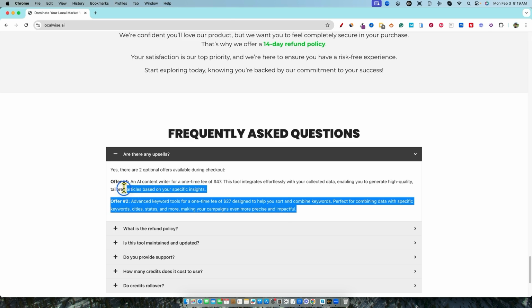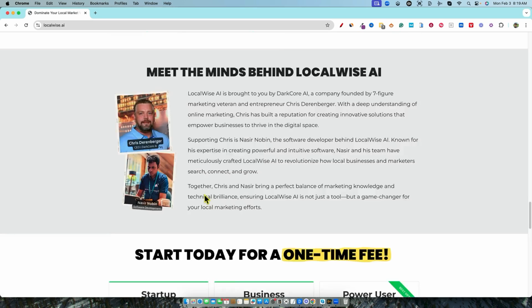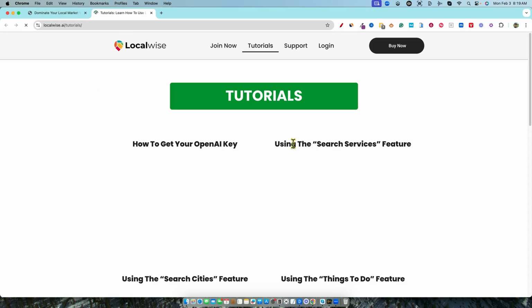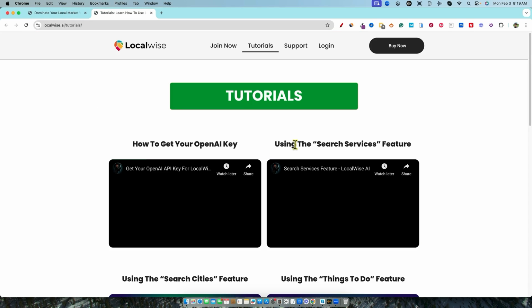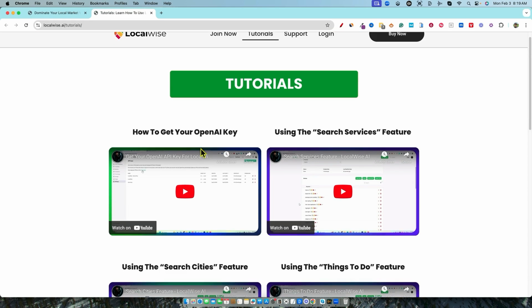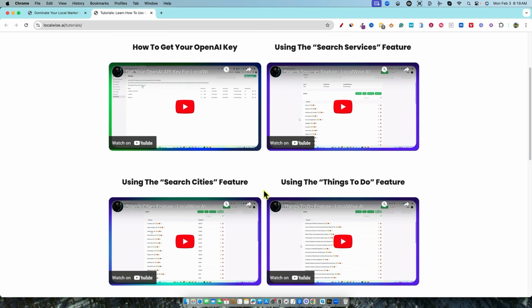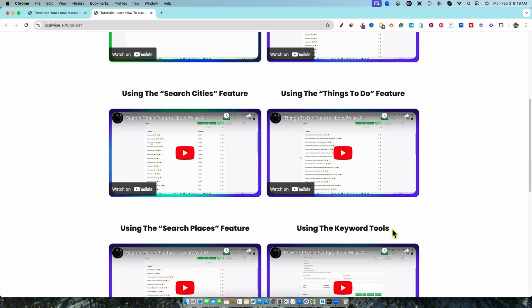Another thing, if you really want a demo, you can go up here, because if we click on tutorials, check this out. Of course, Chris came to launch with all of the tutorials ready for you to go. They even show you how to add your OpenAI key. They don't leave you hanging in any way. You have using the search services, the search cities. They all do an extensive training right over here.